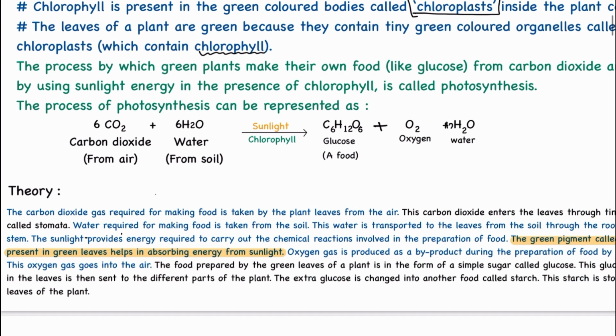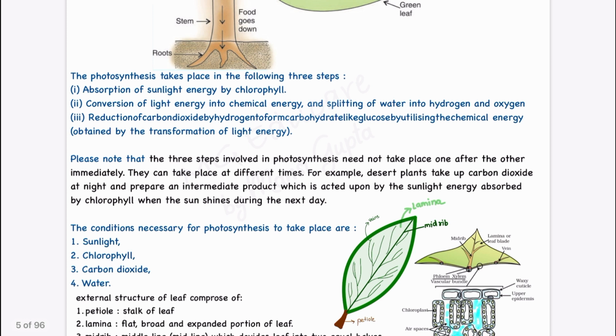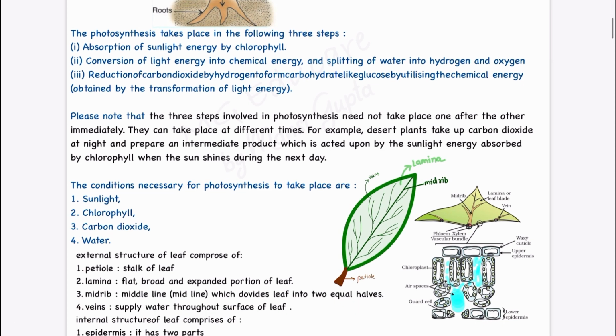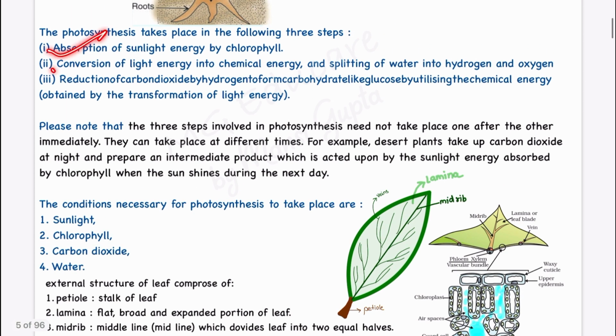If you see here, the carbon dioxide is reduced to glucose, right? There is removal of oxygen, right? So it is reduced to sugar in the formation of sugar. So we say it is a reduction reaction of carbon dioxide. So, reduction of carbon dioxide by hydrogen to form carbohydrate like glucose by utilizing the chemical energy obtained by the transformation of light energy. Okay, this is an important point: these three steps, meaning absorption, conversion and reduction.